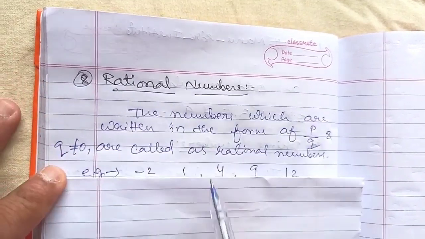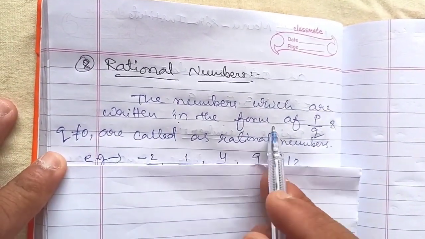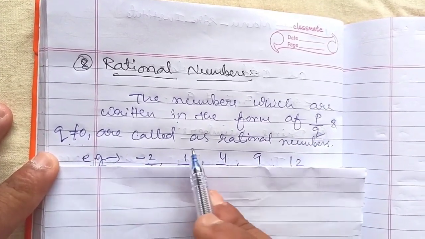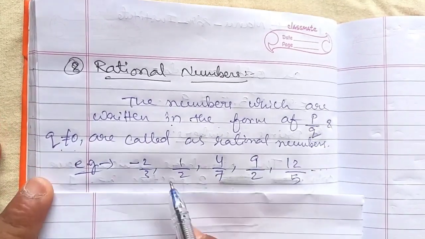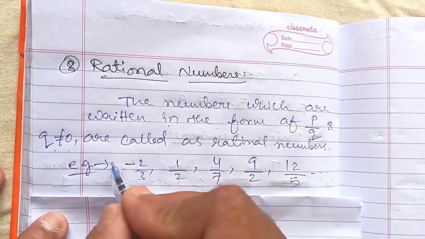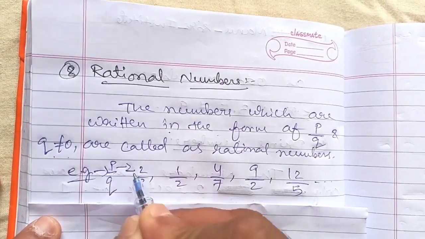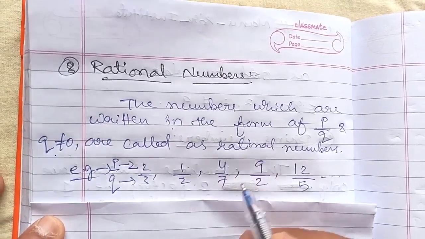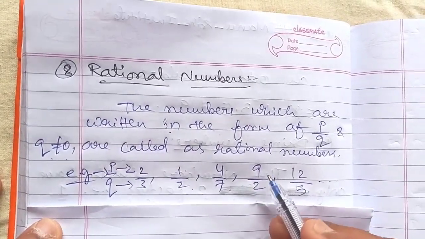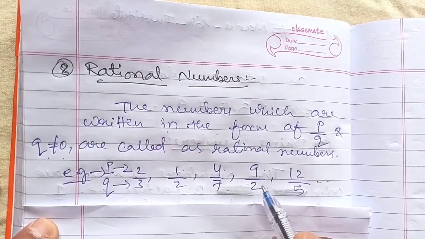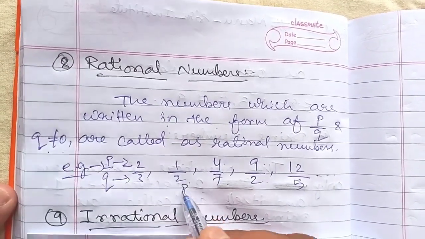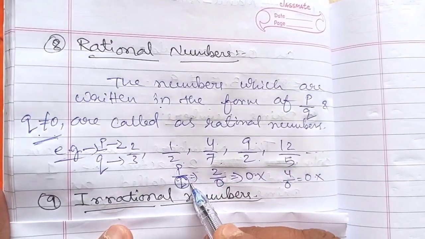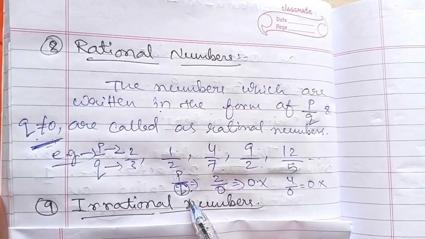The numbers which are written in the form of p by q, and q must not be equal to 0, are called rational numbers. Example, -2 by 3. Is it in the form of p by q? P means numerator, q means denominator. Again it is in the form of p by q. So the numbers which are in the form of p by q are called rational numbers. But q should not be equal to 0.